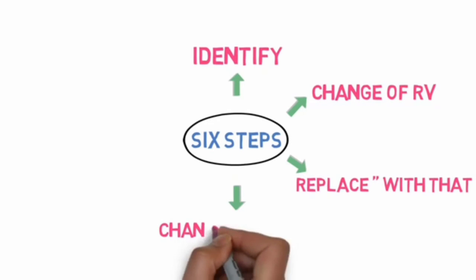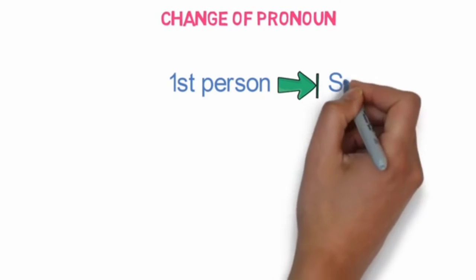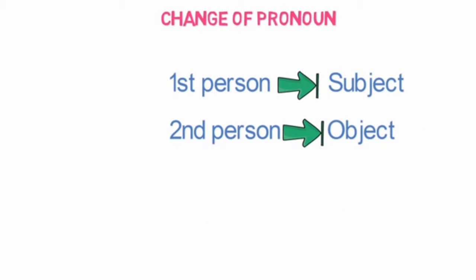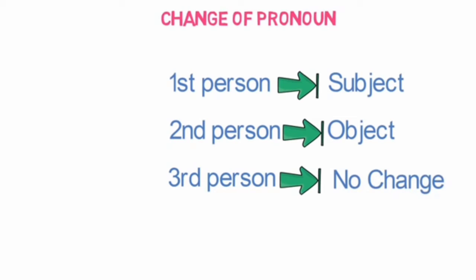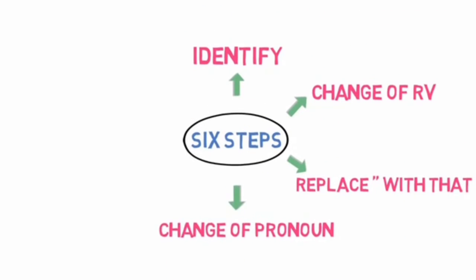The fourth step is the change of pronoun. Pronouns that we identified in the first step in the reported speech will be changed as below. First person will be decided as per subject. Second person will be decided as per object, and third person will remain unchanged. You can remember this change with an acronym, SON. Please remember the changes of pronouns properly. First person will be converted to subject, second person will be converted to object, and third person will remain unchanged.